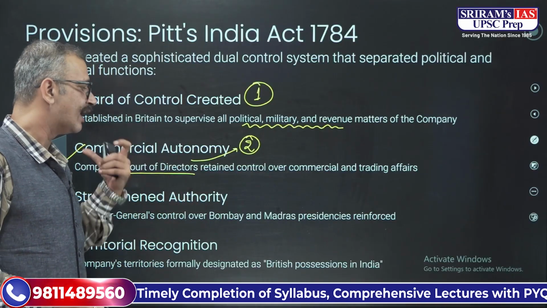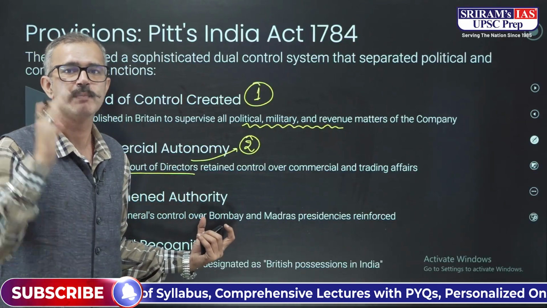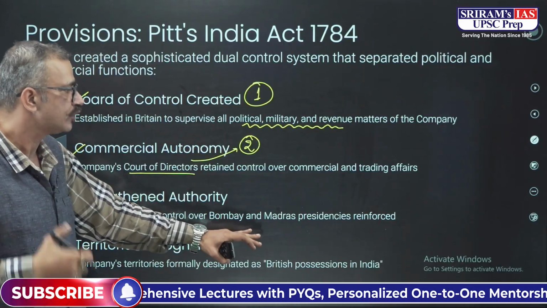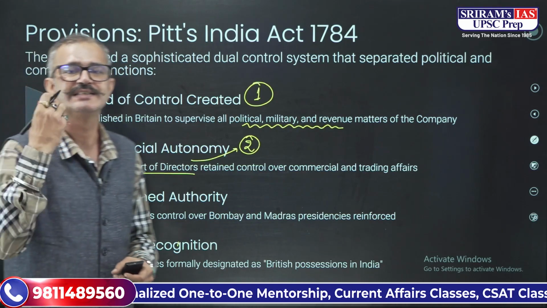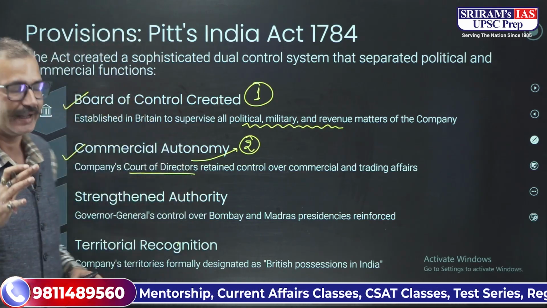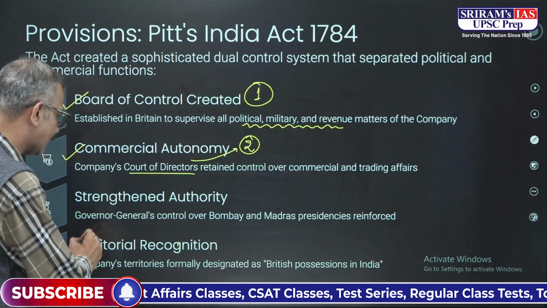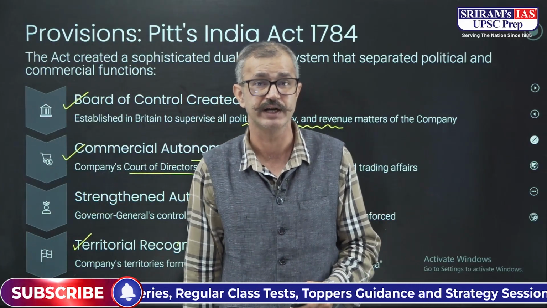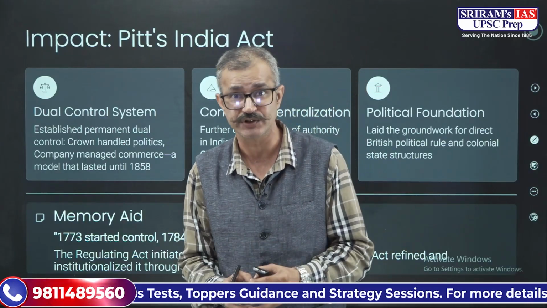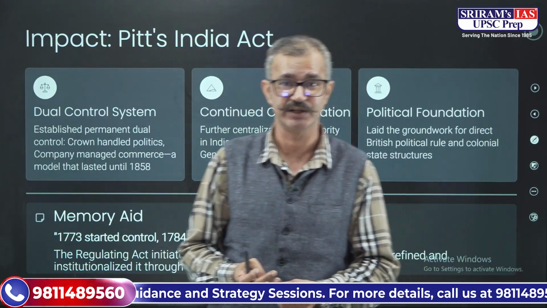Then the Governor General's authority over Bombay and Madras was also reinforced and strengthened. That means more centralizing tendencies were there in this act, and there was also territorial recognition. Also, one more important thing was that the Governor General was given veto rights over the decisions of the Governor General's Council.